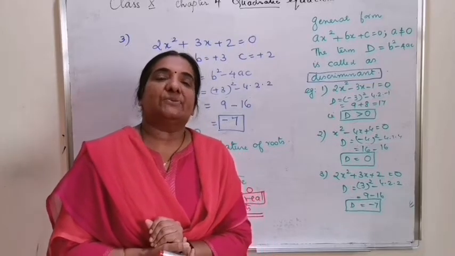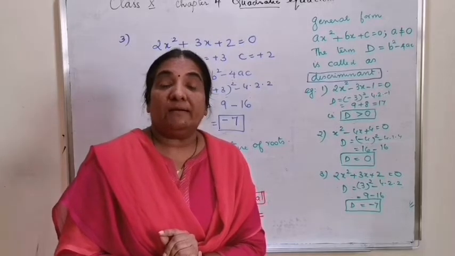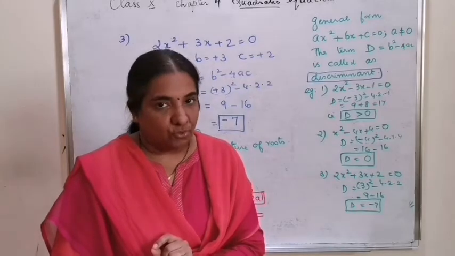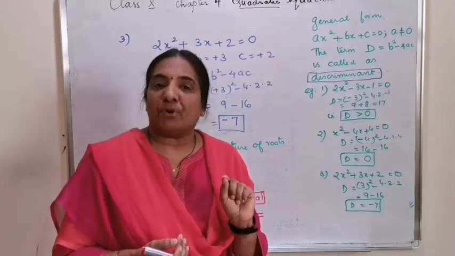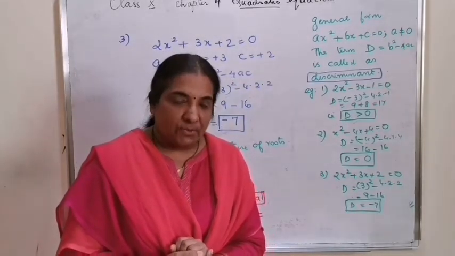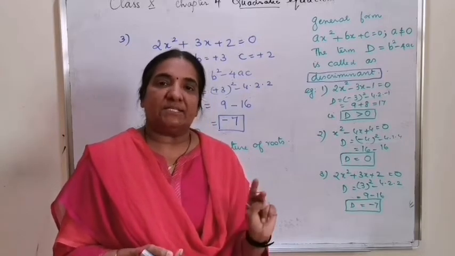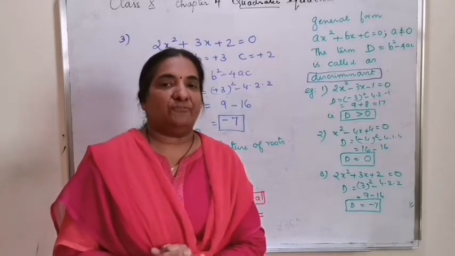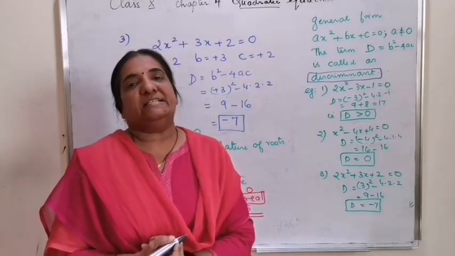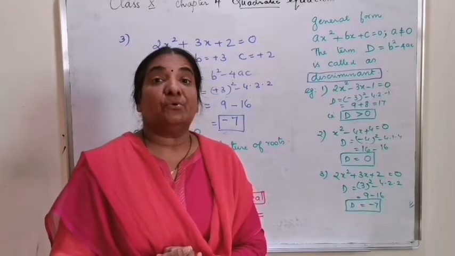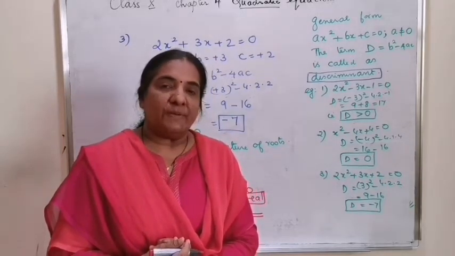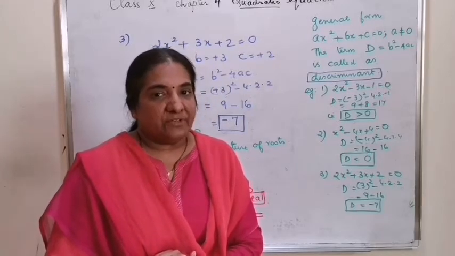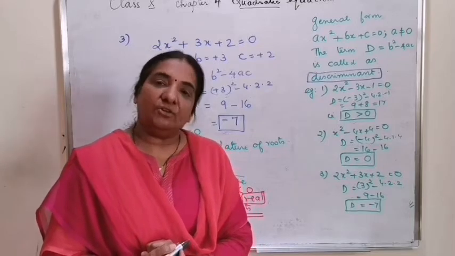D is equal to b square minus 4ac will determine the type of solution or the nature of roots. If the discriminant is a positive value, the equation will have two distinct roots. If the discriminant is 0, the equation will have two equal roots, and if the discriminant is less than 0 or a negative number, there won't be any real roots, and there are of course complex roots, which is in class 11, which is not in your syllabus.